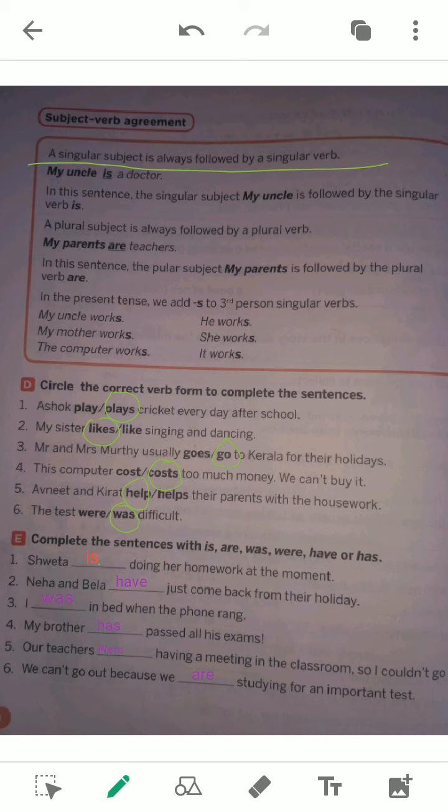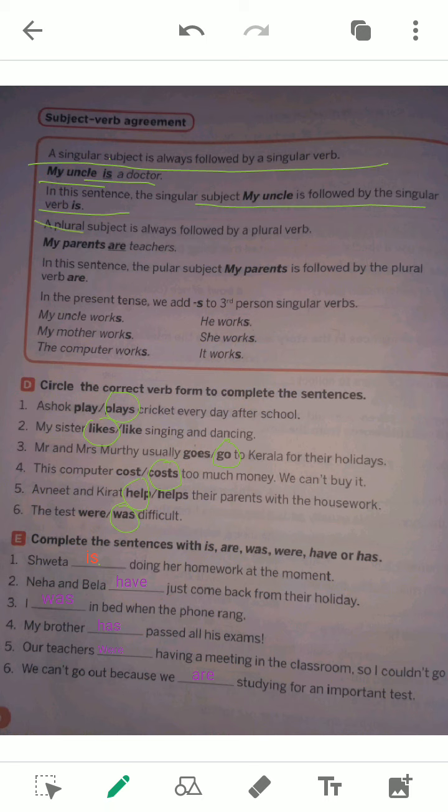Okay. Now come to this. My uncle is a doctor. What is my uncle? My uncle is a singular noun. That's why the subject is singular. Is a doctor. Therefore, is is a singular verb. I told you that is is a singular verb. My uncle is a doctor. In this sentence, the singular subject uncle is followed by the singular verb is.